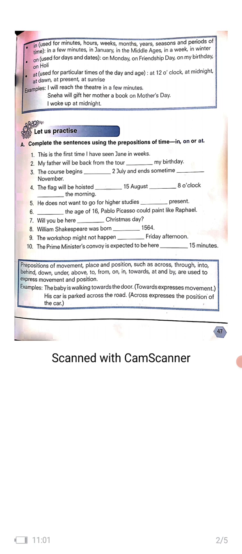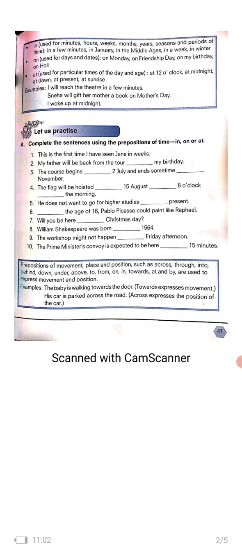Coming to the next point, prepositions of movement, place and position such as across, through, into, behind, down, under, about, to, from, on, in, towards, at and by are used to express movement and position. Now we have finished doing the exercises for prepositions of time. Now we are going for prepositions of movement. So here few words are mentioned. Please note it down properly in your notebook so that when you will be solving the exercise, you will readily understand which word should be used when there is a movement in the sentence.